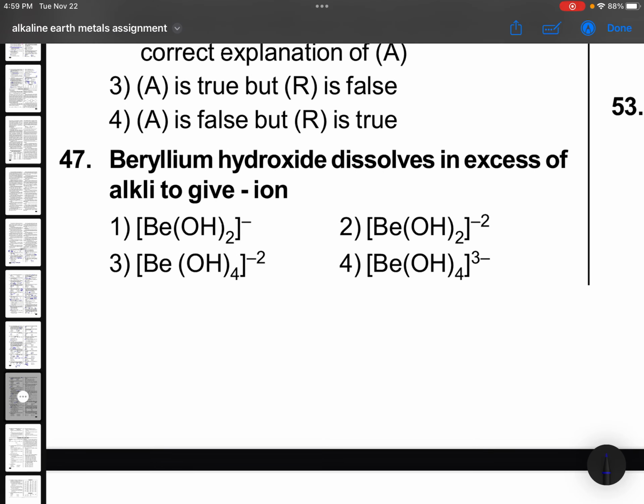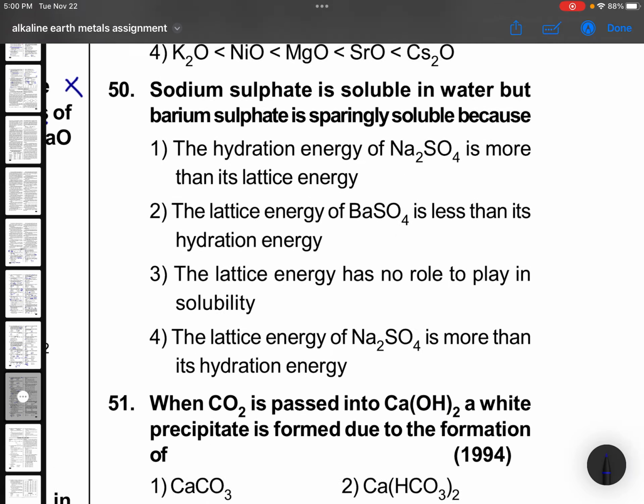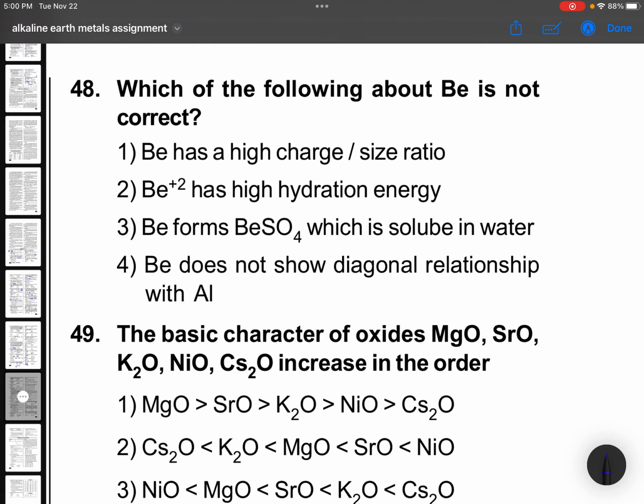Beryllium hydroxide dissolves in excess of alkali to give maximum coordination number 4 only. It should not go more than 4. And beryllium oxidation state should come +2. So this is right option. Okay, now 4. Here if you see, beryllium oxidation state will come +1. No, beryllium should be +2. Use common sense.